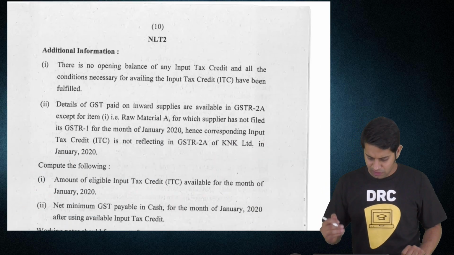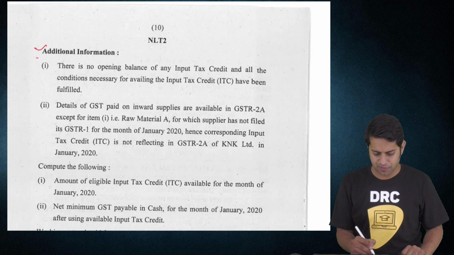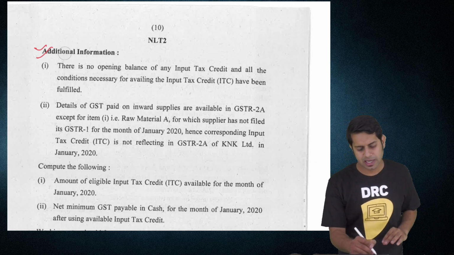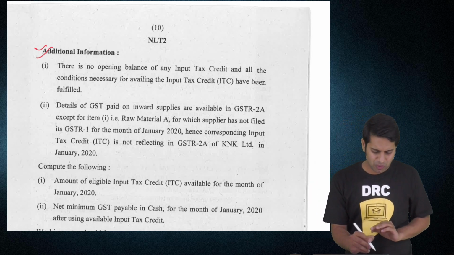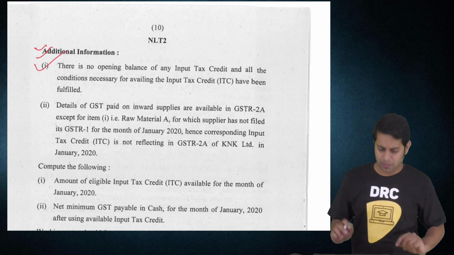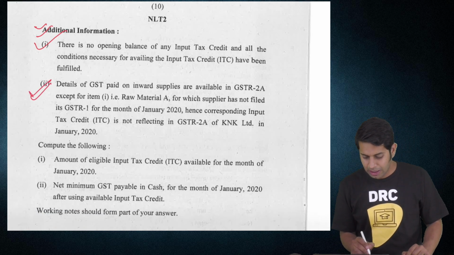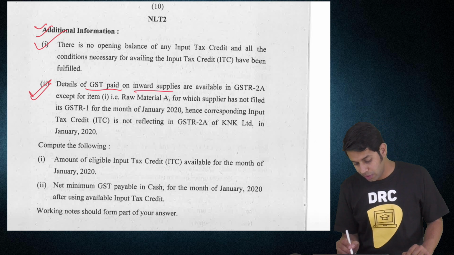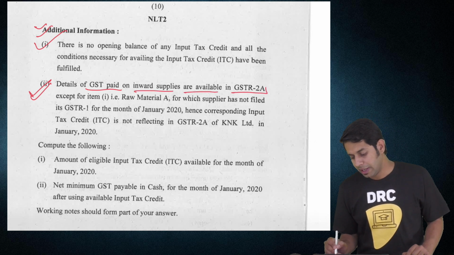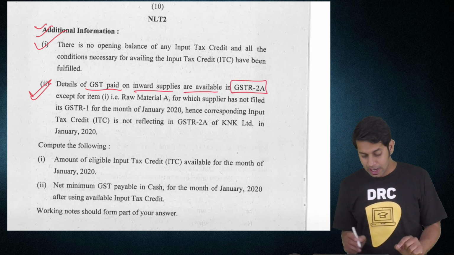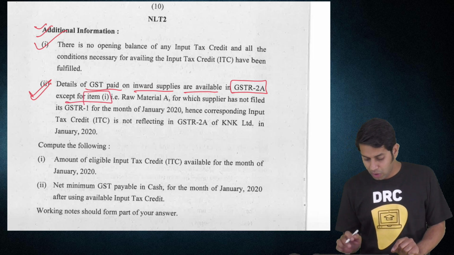Before we solve this, we'll see the additional information also. Additional information says that there is no opening balance of input tax credit. Very good. There is no opening input tax credit balance. And point number 2 says